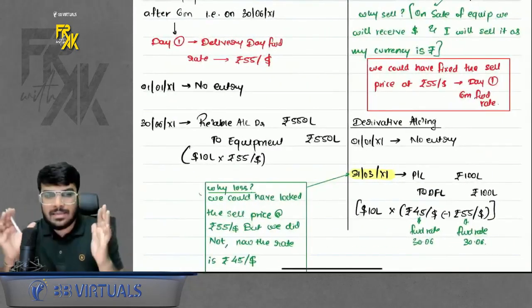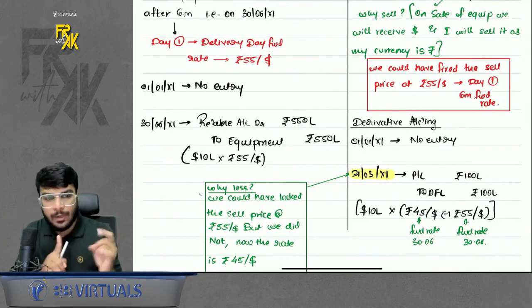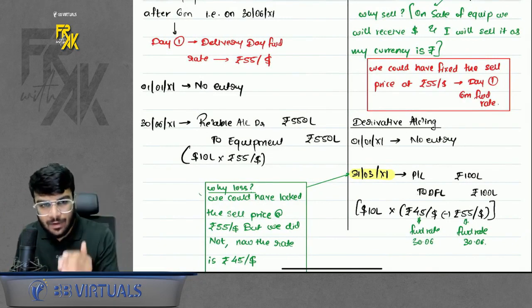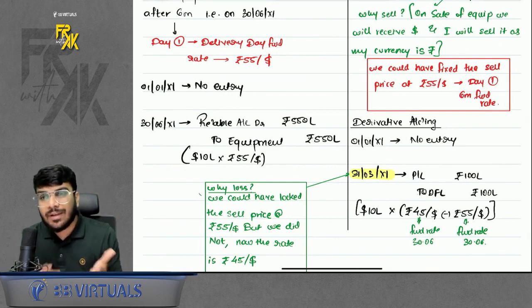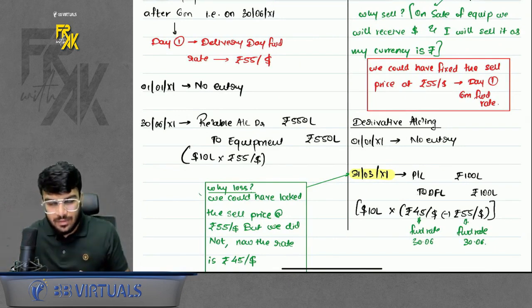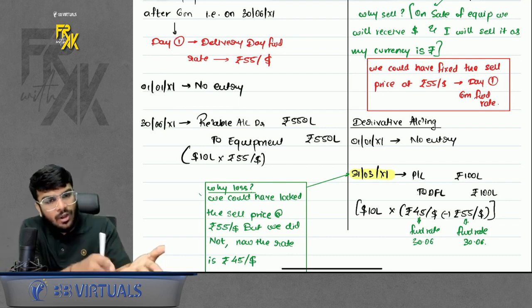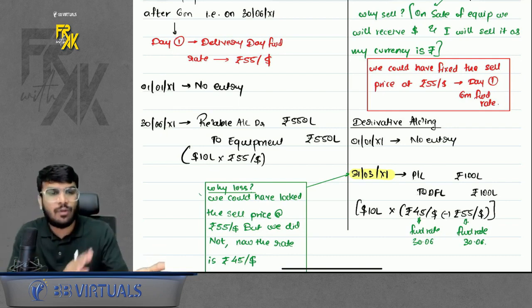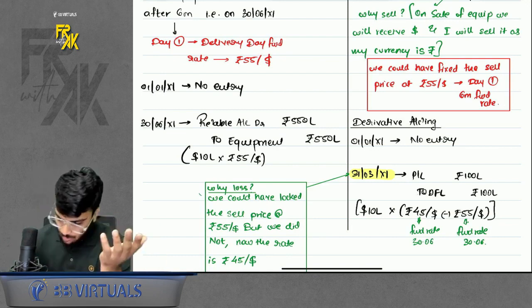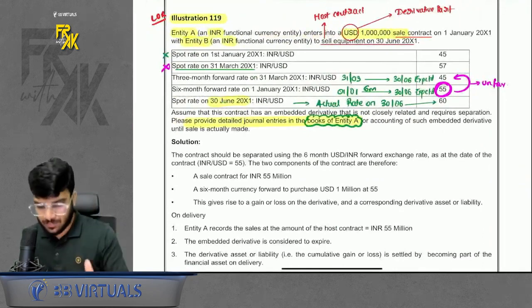Now imagine, if you wanted to fix the sale price, you could have fixed at 55. You did not fix it. Price went down to 45, right? Now you will have to sell at 45 because you did not fix the price of 55. So favorable or unfavorable? Of course unfavorable, because you did not fix at 55. Unfavorable for you. So record a derivative financial liability. But this was only checking the position on 31st March.